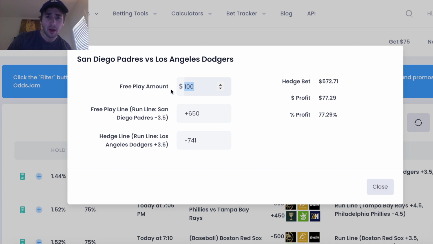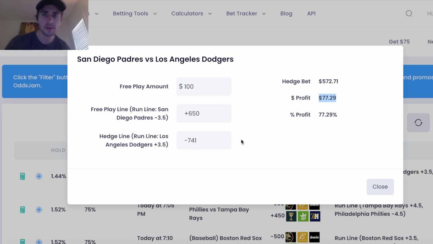And you can think about it, right? If I place my $100 free bet on Padres minus 3.5, and the Padres win by 4, 5, 6 runs, they cover the spread. I'm getting back $650 in profit, okay? But I'm losing $572.71 on my hedge, right? Dodgers plus 3.5 would lose. These are equal and opposite outcomes. So my profit would be $77.29, okay? $650 in profit from the free bet minus $572.71 is $77.29.